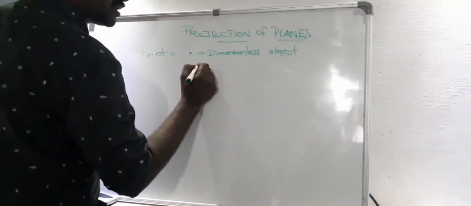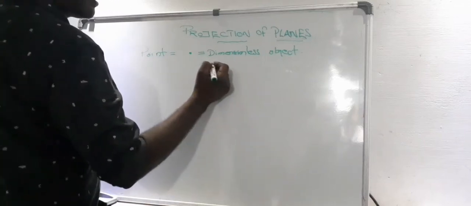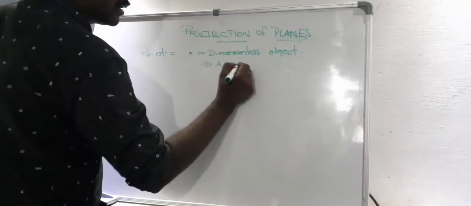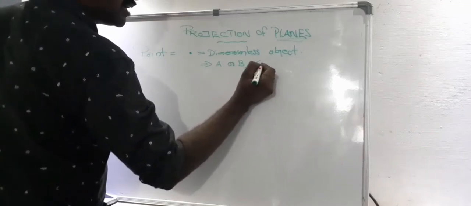It is used in engineering drawing. It is denoted by an alphabet, either A or B or C, etc.